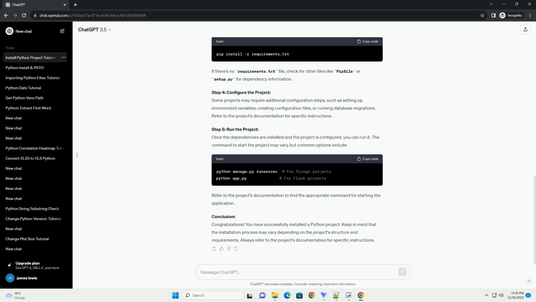Step 5. Run the project. Once the dependencies are installed and the project is configured, you can run it. The command to start the project may vary, but common options include: Refer to the project's documentation to find the appropriate command for starting the application.